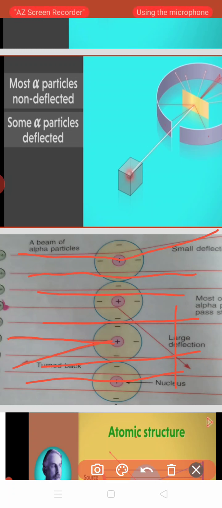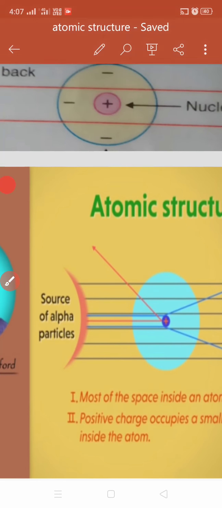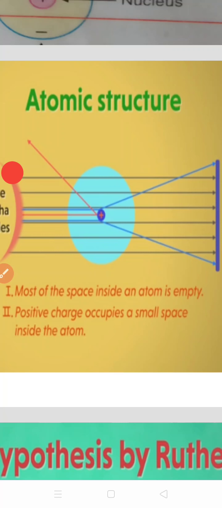Okay, here is one more diagram to explain: the black colored lines are showing, from which we can conclude, that most of the space inside the atom is empty.